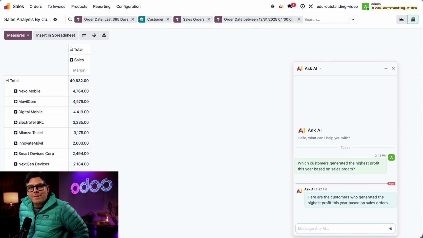And that's it, Odooers. Odoo AI truly makes your life that much simpler. With Odoo AI, you're not just pulling reports, you're getting instant, meaningful insights into your customers. You can quickly see who's driving revenue, who's impacting profitability, and where your team should actually be spending their time. For sales managers, this means less time analyzing data and more time acting on it. You can prioritize the right accounts, build stronger relationships, and make smarter decisions that, at the end of the day, directly impact the bottom line.